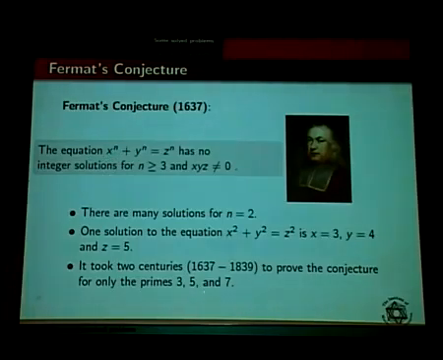Many mathematicians all over the world worked on it, and it took 2 centuries, 1637 to 1839, to prove the conjecture for only the primes 3, 5, 7. So to prove that x cube plus y cube equals z cube has no solution, and then x to the power 5 plus y to the power 5 equals z to the power 5, and then the third equation x to the power 7 plus y to the power 7 equals z to the power 7. These 3 equations have no solution. To prove that it took 2 centuries.